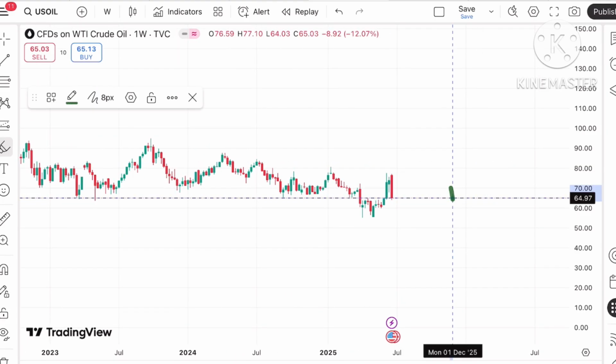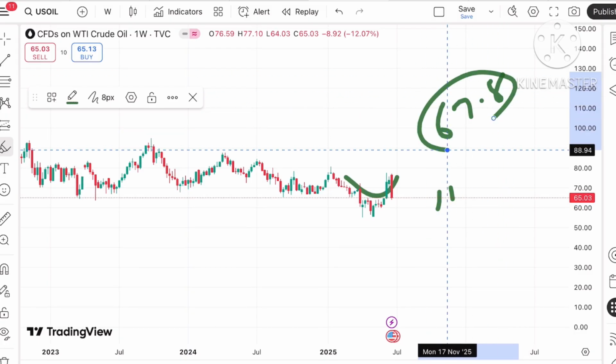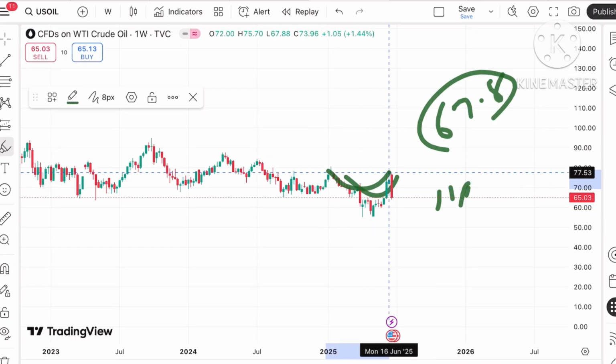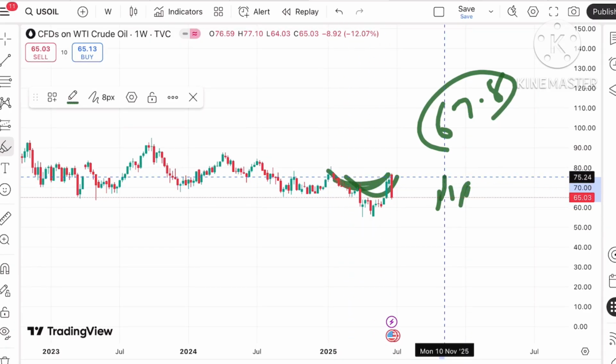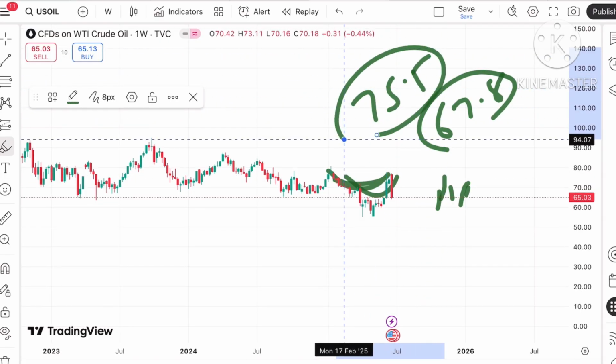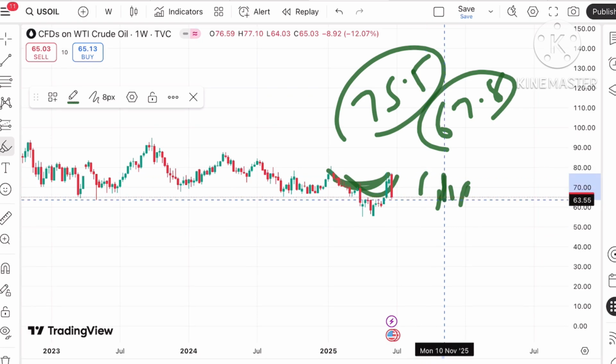If you look at this particular chart, chances are high that the price can sustain this zone, and from there a further upside can be seen towards $67.8. If it sustains above that level, a probability of sustaining a level of around 72.1 will be there. A U pattern will form, so chances are high it can go further upside towards 75.5 also. We have seen good volatility in the last week with a high of around 76 and a low of around 63. That is around a $10 movement.